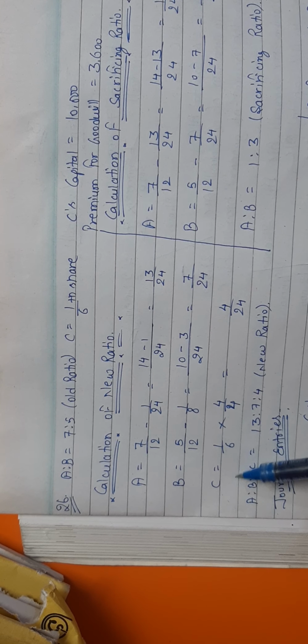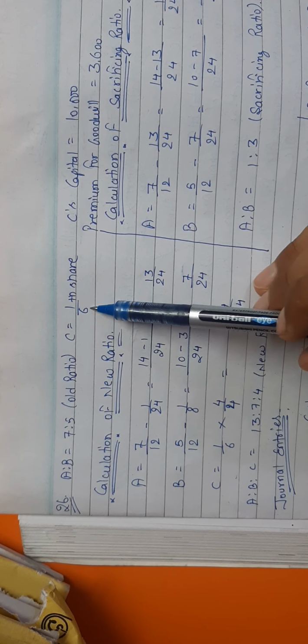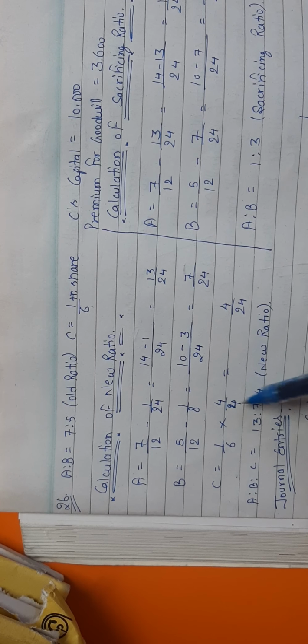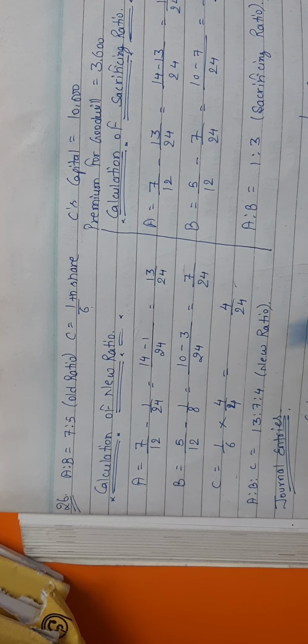And the share of C is 1/6. To make the denominator equal, we have to multiply it by 4. So the new ratio becomes 13:7:4.